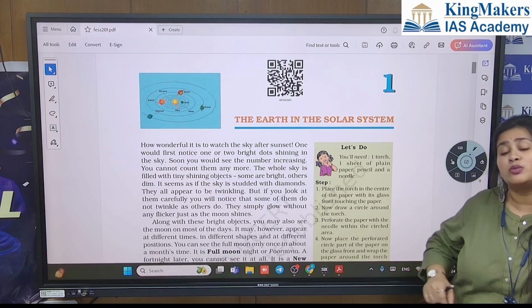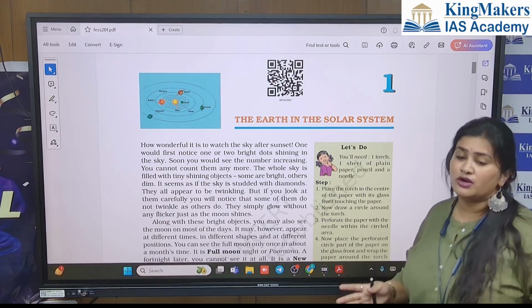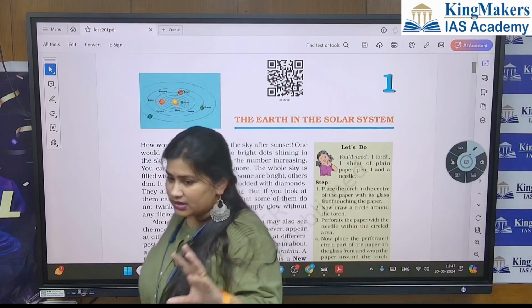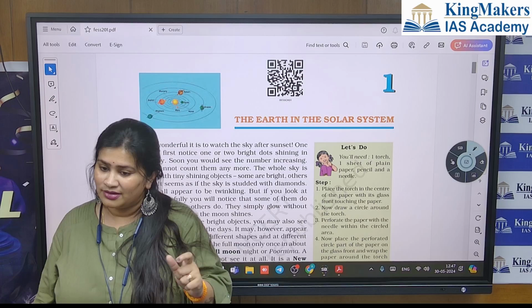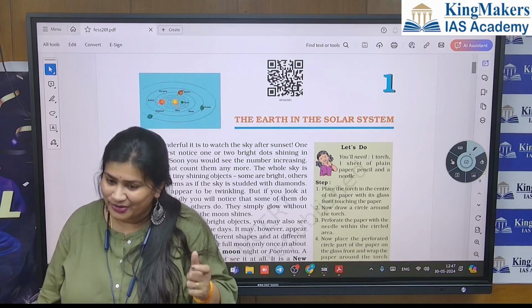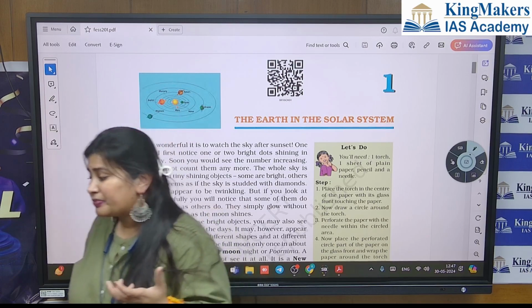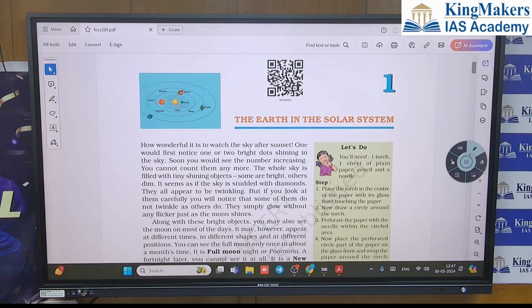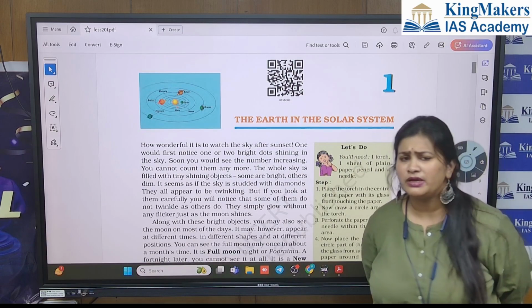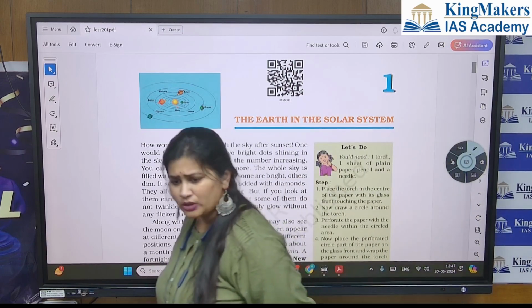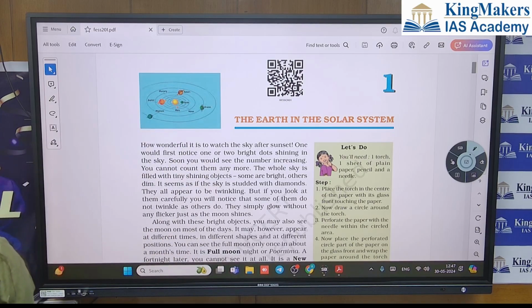What is rotation, what is revolution, what is the axis of the earth, and how rotation and revolution affect day and night? Is the moon a planet, a star? What is the moon, what is the sun? Why are we revolving around the sun, why are we not revolving around the moon? Constantly we'll do everything slowly. By the end of this sixth standard NCERT, you will be happy and feel that we have done all the basics.